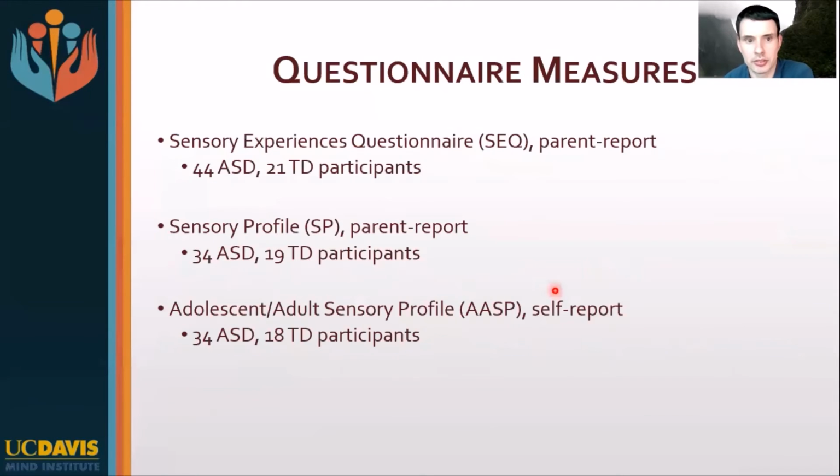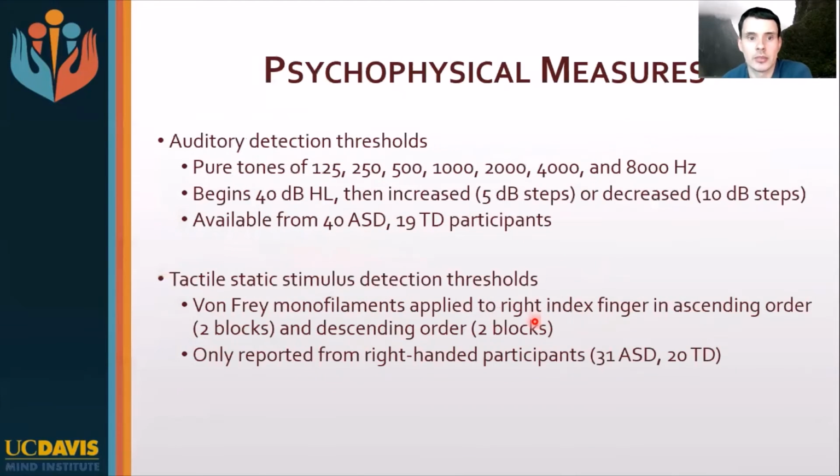And then our questionnaire measures include the sensory experiences questionnaire and the sensory profile, which are both parent report questionnaires, as well as the adolescent adult sensory profile, which is a self-report measure. And then we have auditory detection thresholds to pure tones of 125 through 8,000 hertz, and also tactile static stimulus detection thresholds. So we applied von Frey monofilaments to the right index finger in ascending and descending order based on filament thickness. And these are only being reported from the right-handed participants.